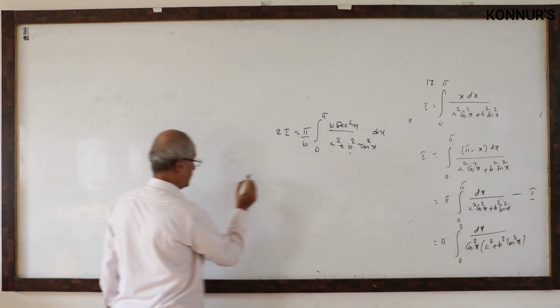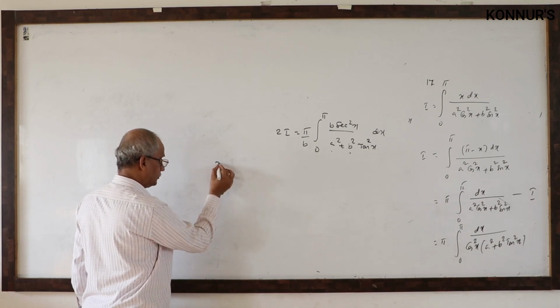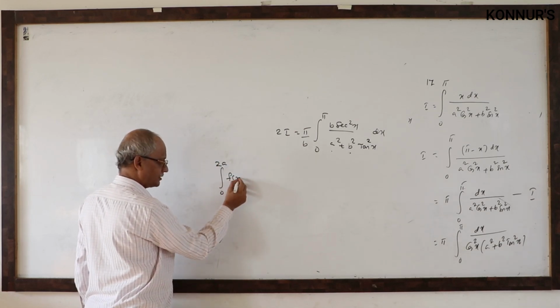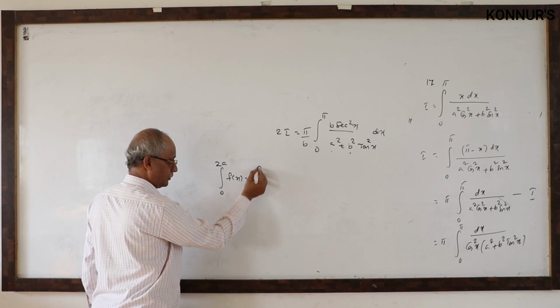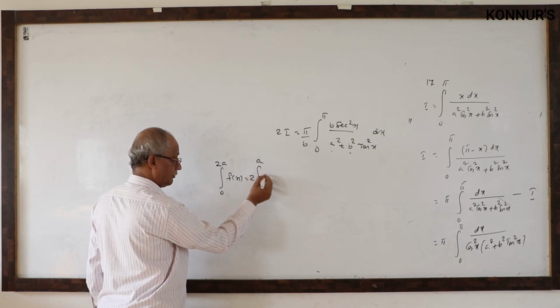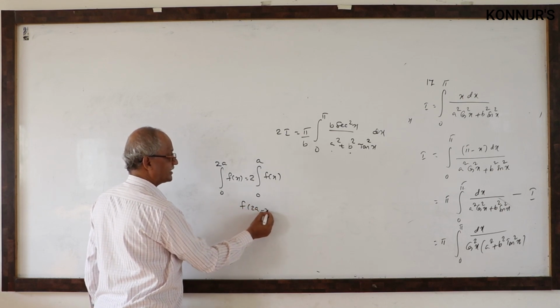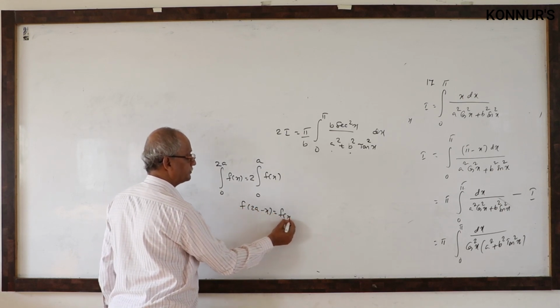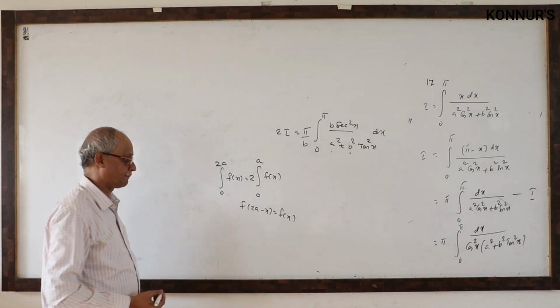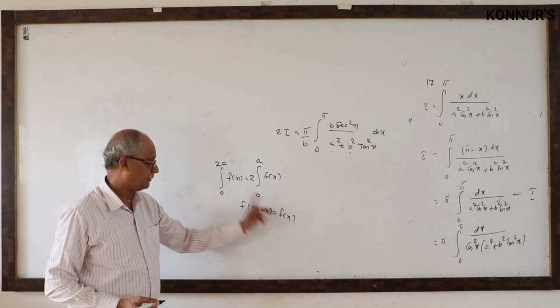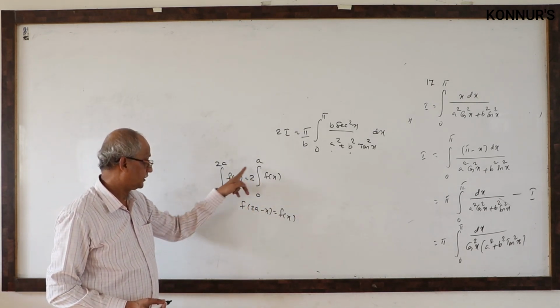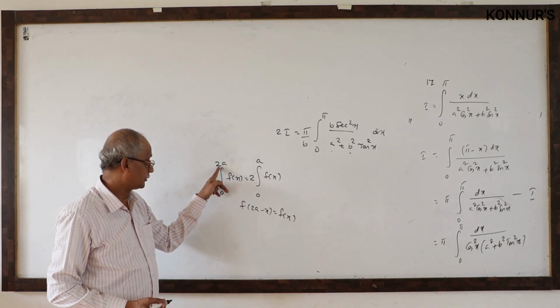Consider this property: 0 to 2a f of x can be written as 2 times 0 to a, only when with the upper limit minus x you get the same function. When you get the same, you can reduce the upper limit to half, and that 2 you write here.